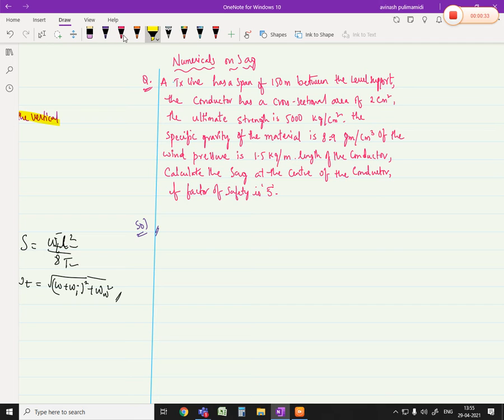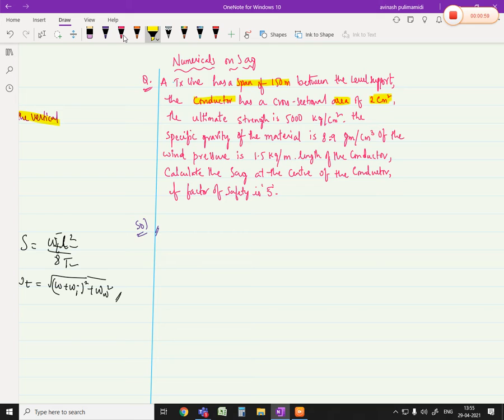Given data over here is span length is 150 meters. Weight of the copper per meter length. What is the given area here? Conductor area is how much? 2 centimeters square.